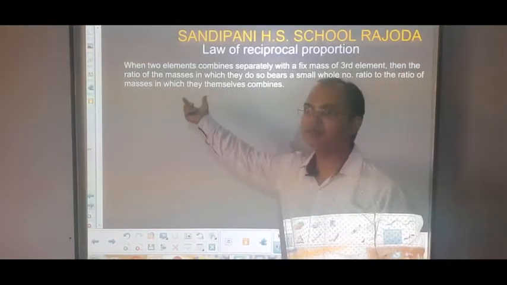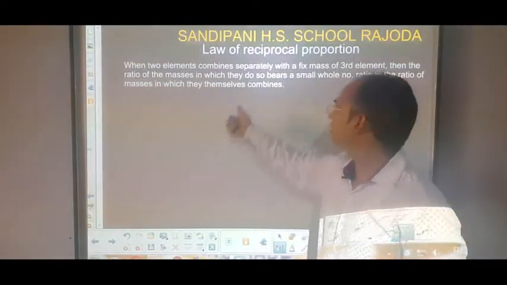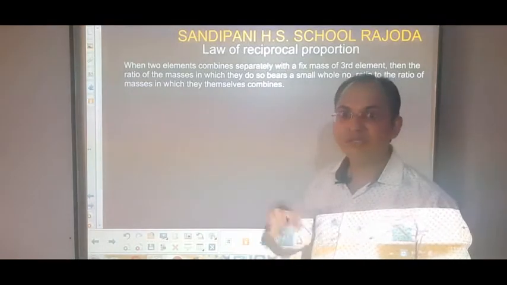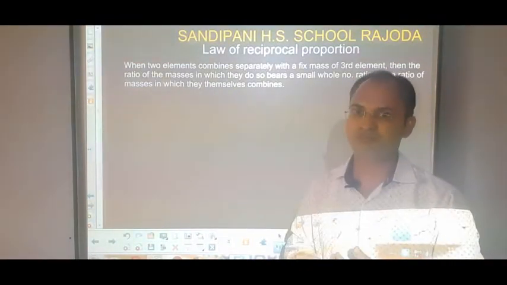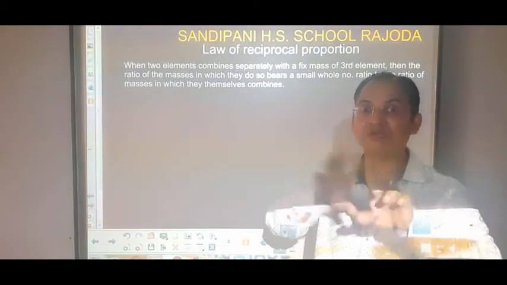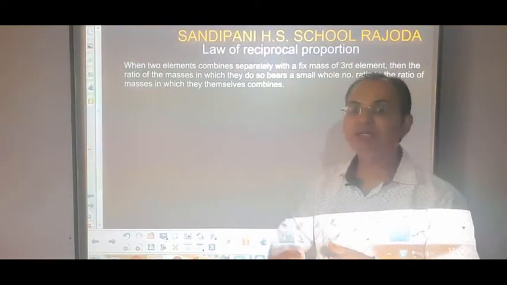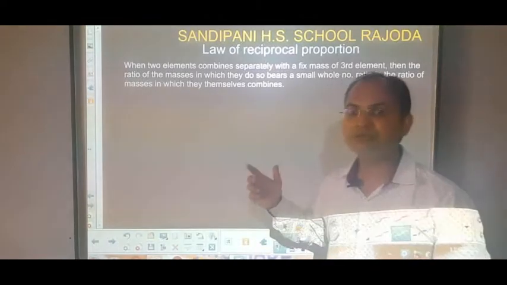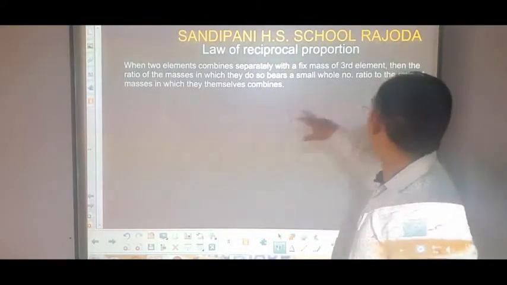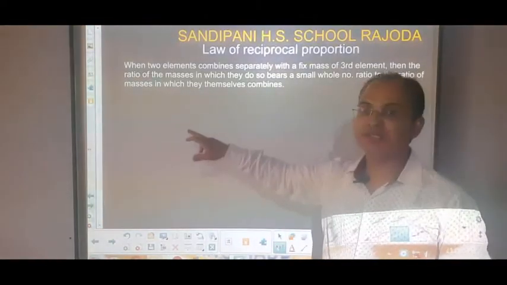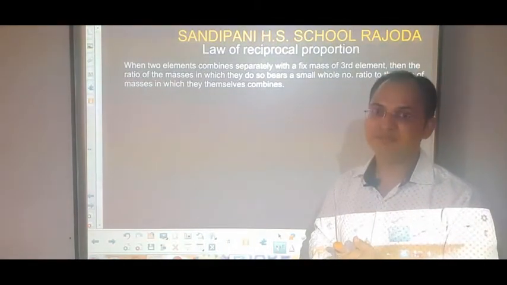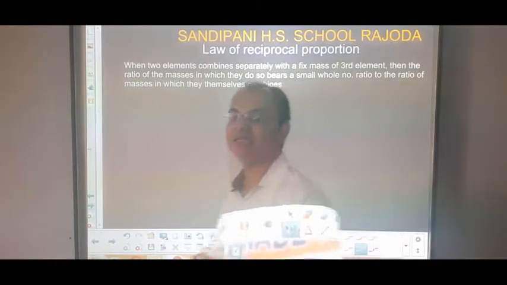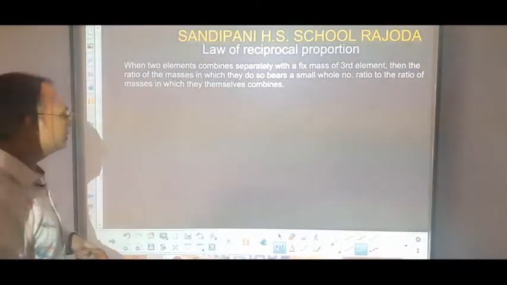Then the ratio of the masses in which they do so bears a simple whole number ratio to the ratio of the masses in which they themselves combine. A little bit confusing, let's understand it with an example.